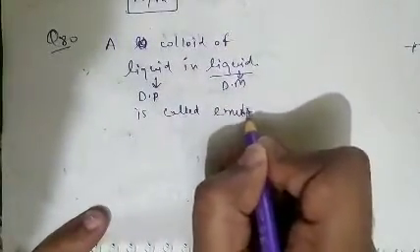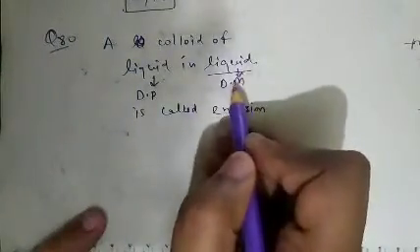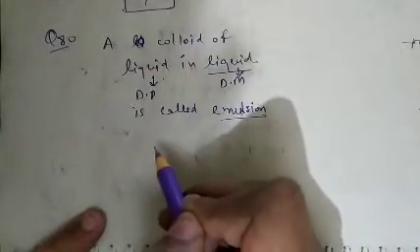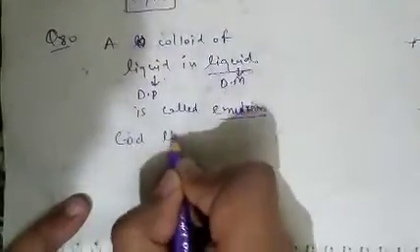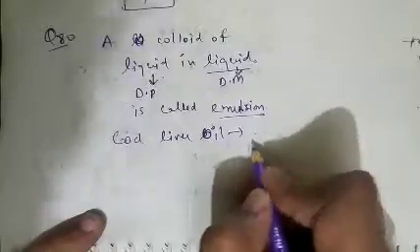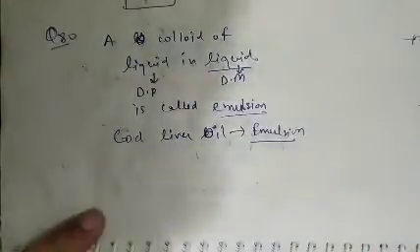So the colloid formed when a liquid phase is dispersed in a liquid dispersion medium is known as an emulsion. Cod liver oil is also an example of an emulsion. Question number 80, option A is correct.